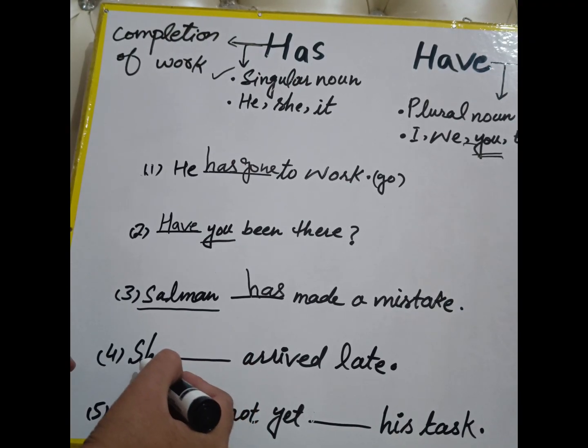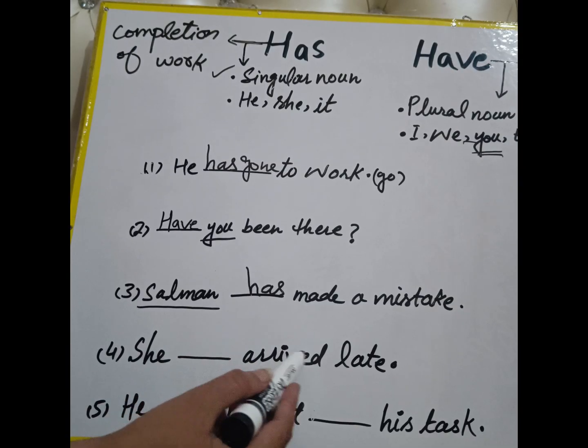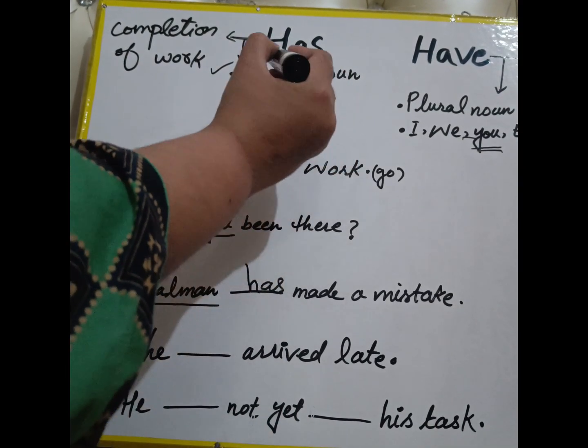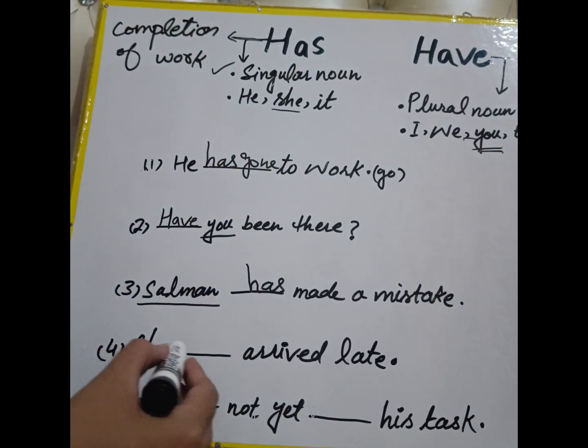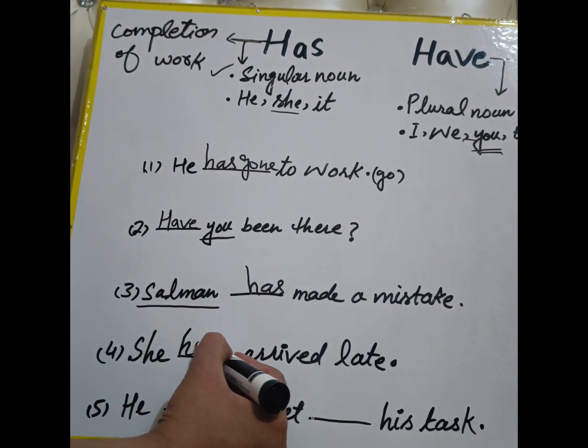The next sentence we have is "she blank arrived late." She also belongs to this category. So we shall use has for this sentence. The answer is going to be she has arrived late.